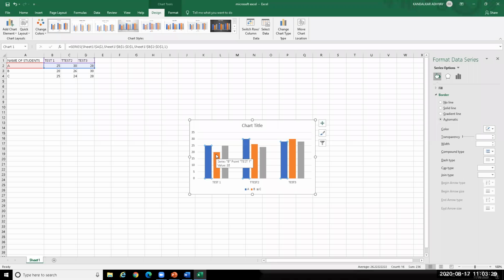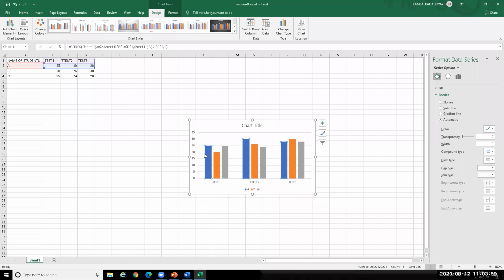Then in the second test, he has got 30 marks, and in the third test, he has secured 28 marks. So blue denotes the marks of A, orange denotes the marks of B, and light blue denotes the marks secured by student C. So you can easily see who is securing more marks.